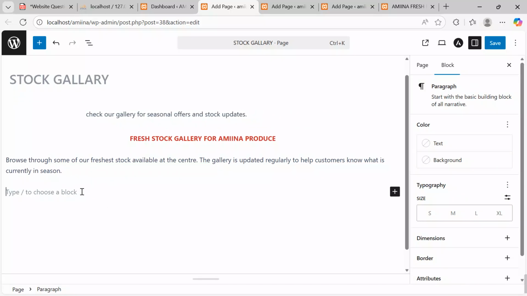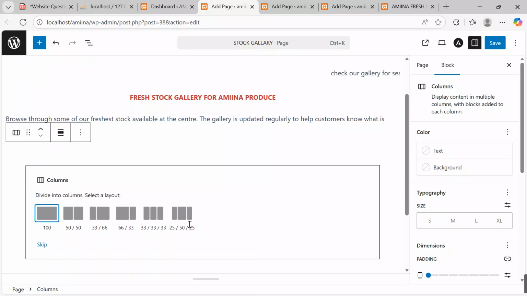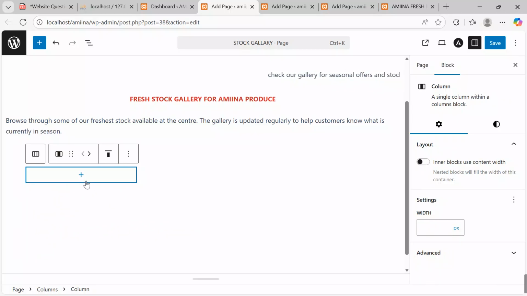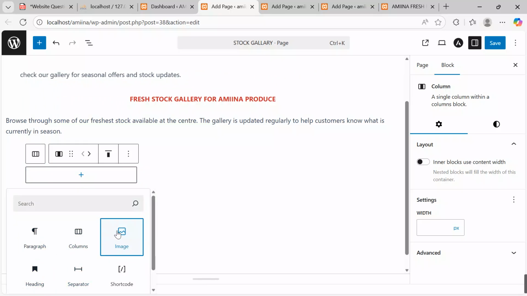I break. I want to put a column here. So I'll go back. I say add block. I put column. I go to columns. Let me take 3 by 3. Click onto it. Then come and start inserting in some catching images for people to check our gallery. And then I'll come over here. I say I want to insert an image.